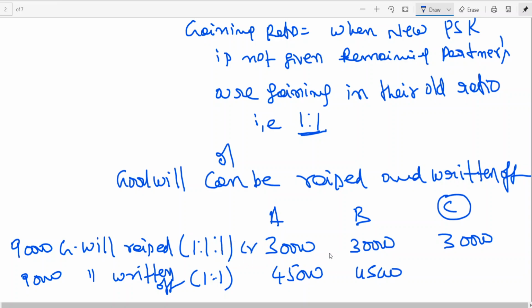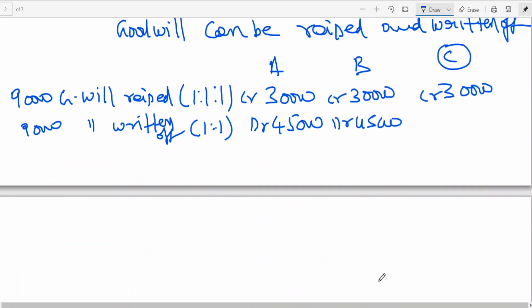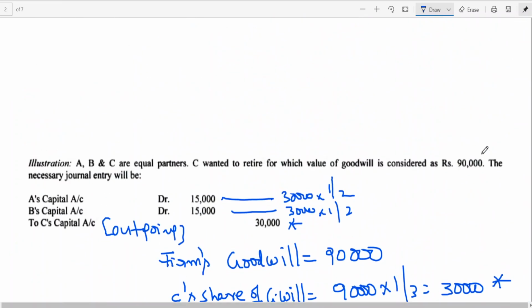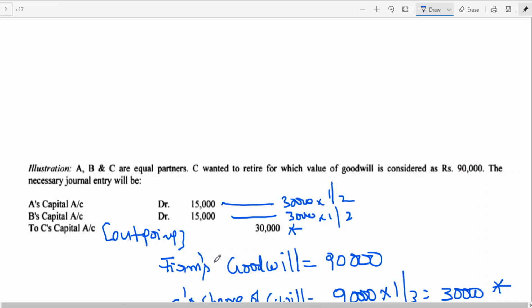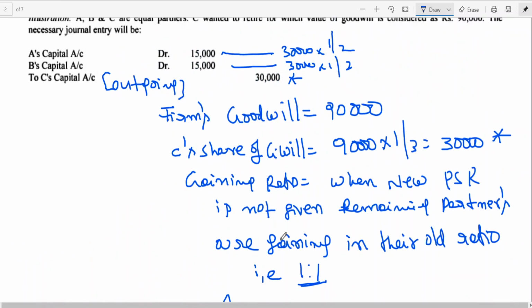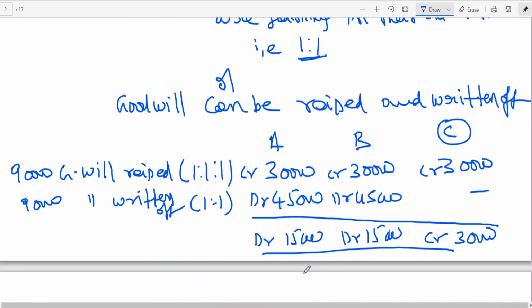This goodwill is created. Here goodwill is created. Here goodwill is debited. Now you can see the net effect. Credit is more or debit is more? Debit. How much? 15,000. Debit 15,000. Here credit. You can see the above entry. A's capital account at R, B's capital account at R to C's capital account. Is this clear? I think you can go by this ratio, or alternatively goodwill can be raised.